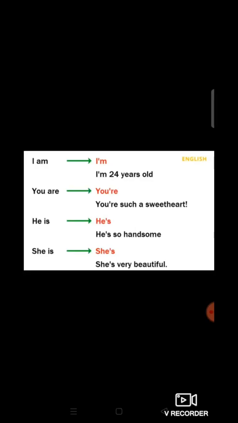Now the next, it's he is. In short, we have to write he apostrophe s, which means he's, and the sentence will be he's so handsome, right? Now she is, right? And in short, we have to use she apostrophe s, which means she's, and the sentence will be she's very beautiful.